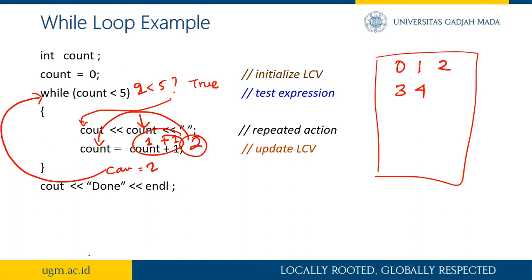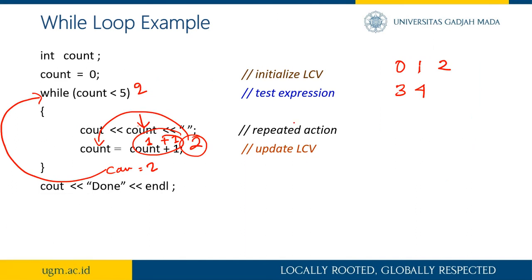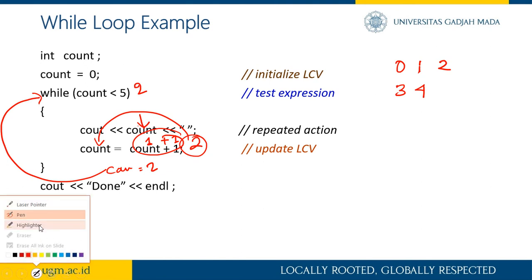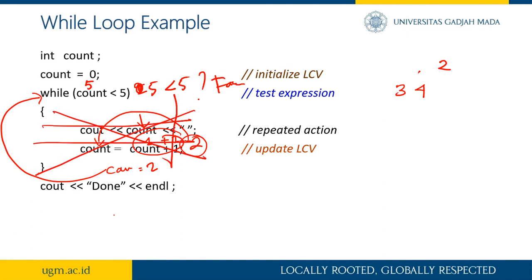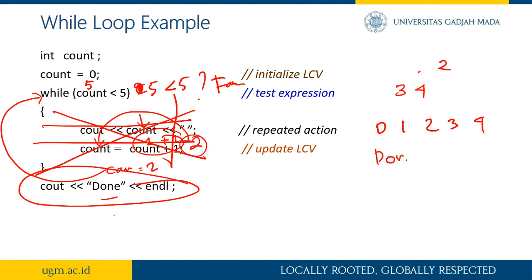So what if it is already 5? When the count is now 5, then 5 is less than 5 is false. Because it is false, it will not go into this block and will skip it, so it will print done. So the result will be 0, 1, 2, 3, 4, and then done.